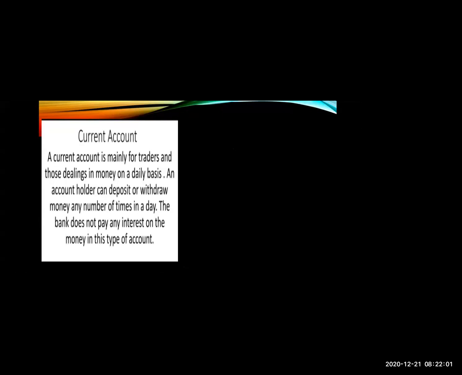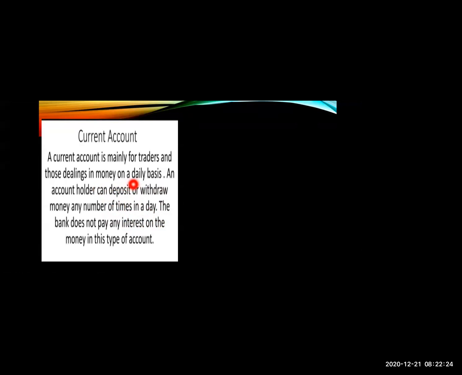Then second is current account. A current account is mainly for traders, those dealing in money on a daily basis. An account holder can deposit or withdraw money any number of times in a day. The bank does not pay any interest on the money in this type of account.